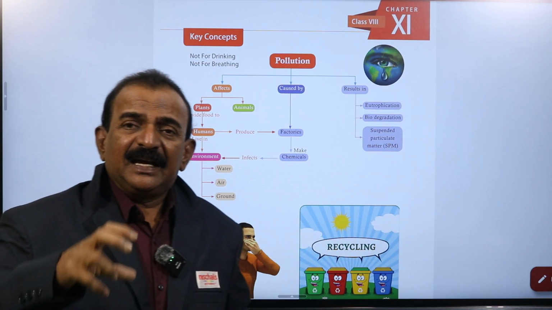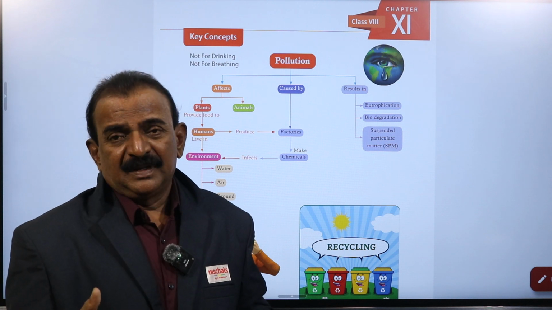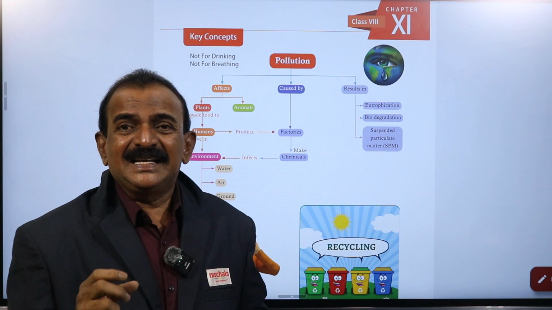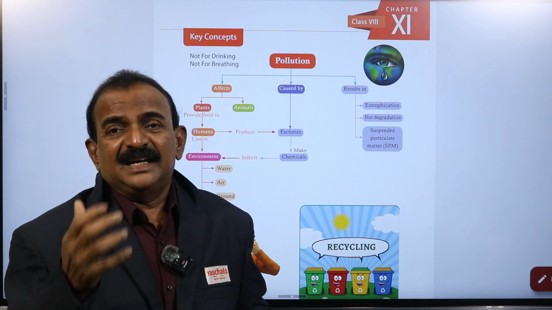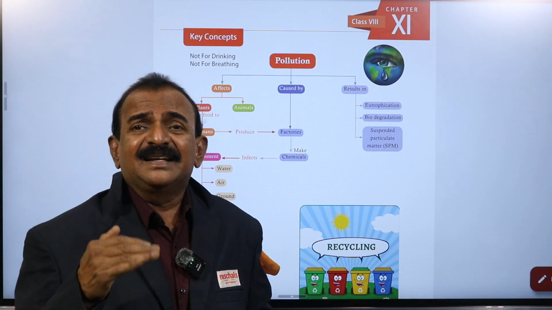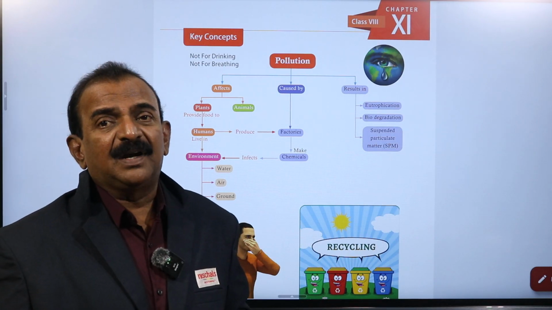And 3,000 people died on the spot by breathing that gas. It was an insecticide factory, and that factory released the toxic gas, and finally it paralyzed 6,000 people, and animals too.